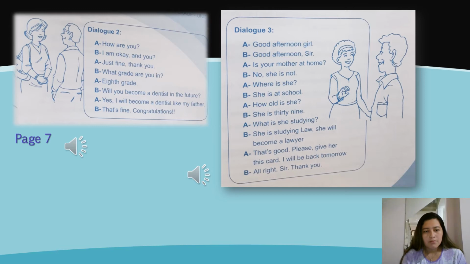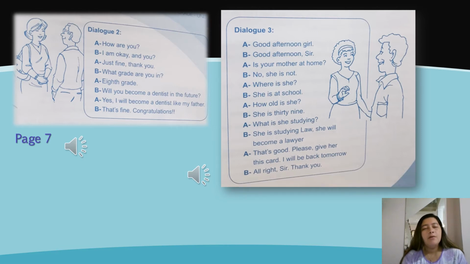A. 8th grade. B. Will you become a dentist in the future? A. Yes, I will become a dentist like my father. B. That's fine. Congratulations.